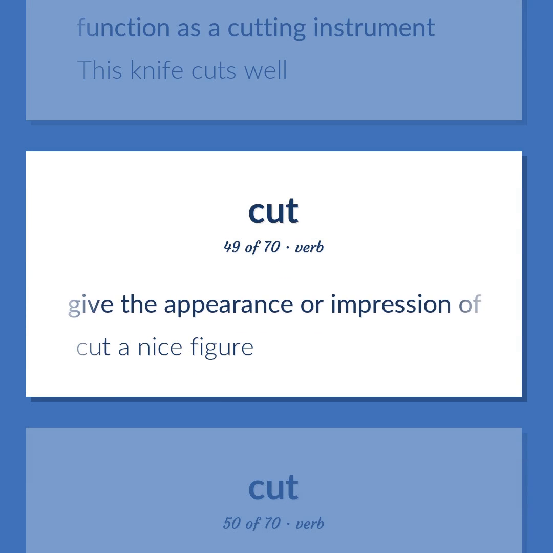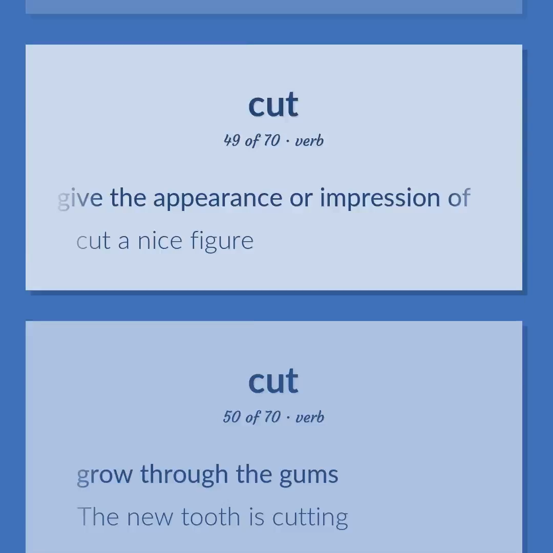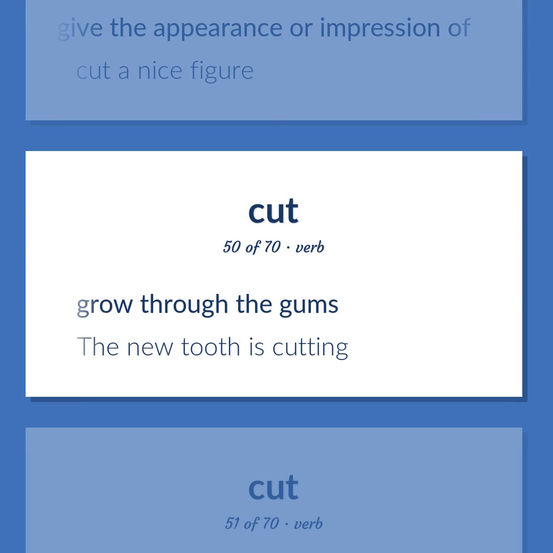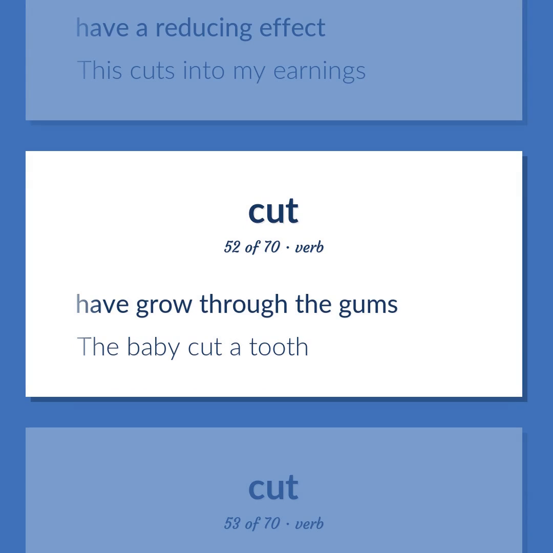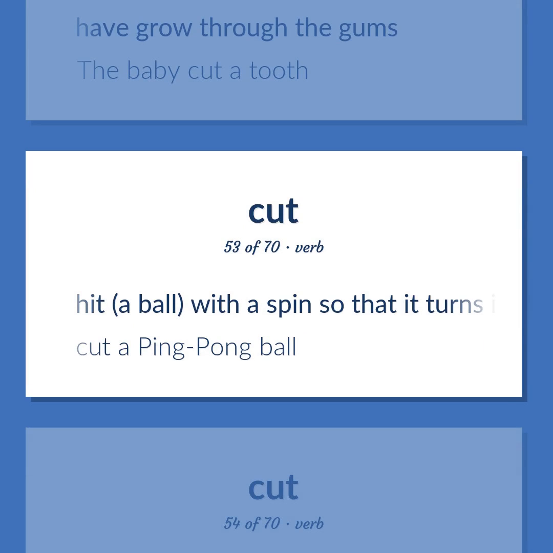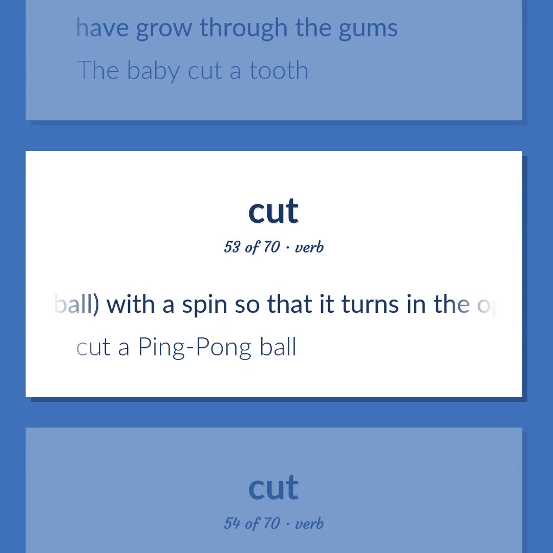Give the appearance or impression of. Cut a nice figure. Grow through the gums. The new tooth is cutting. Have a reducing effect. This cuts into my earnings. To grow through the gums. The baby cut a tooth. Hit a ball with a spin so that it turns in the opposite direction. Cut a ping pong ball.